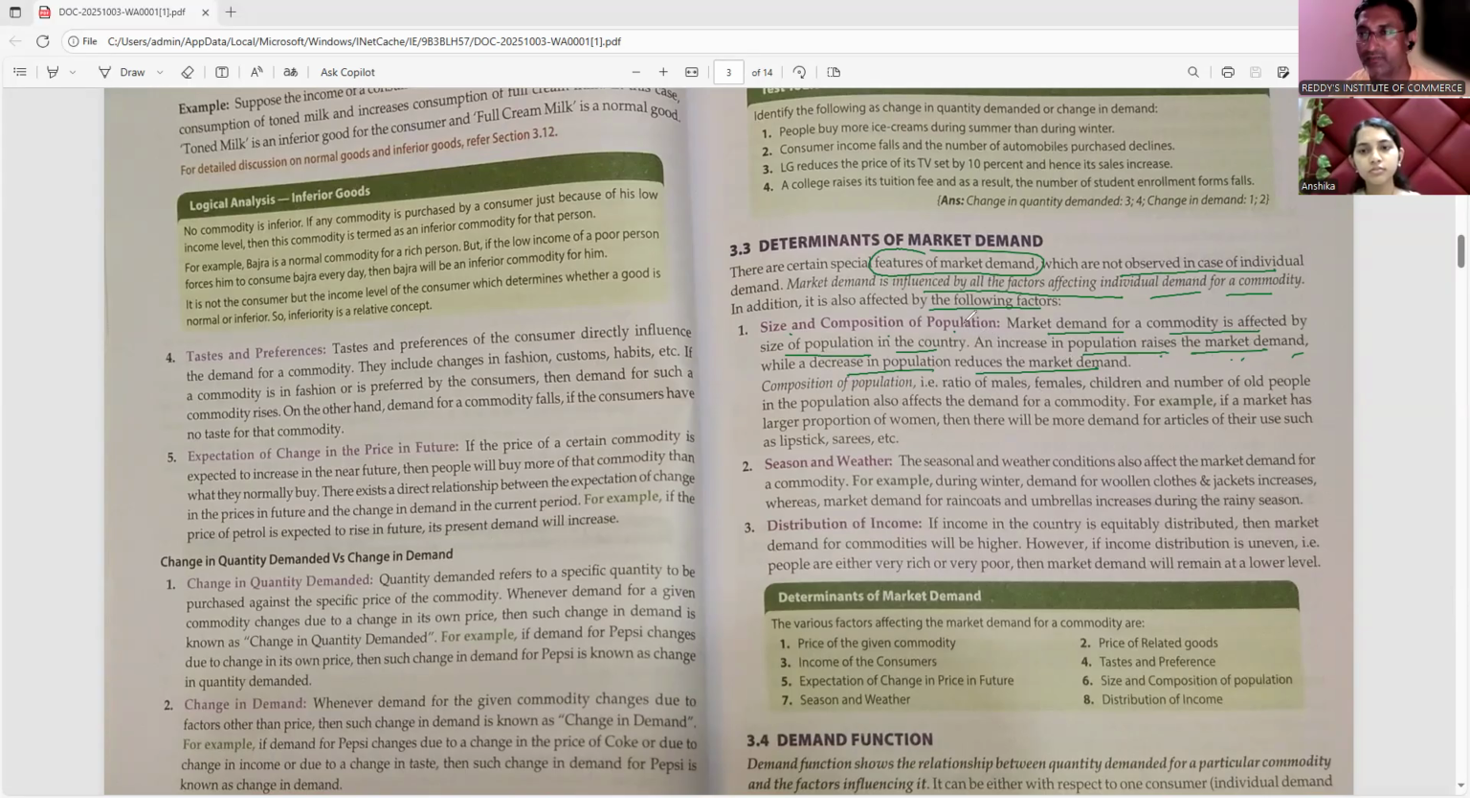Right? Now, what is the meaning of composition of population? That is the ratio of males, females, children, and number of old people in the population also affect the demand for commodity. Example, if a market has larger proportion of women, then there will be more demand for articles of use such as lipstick, sarees, etc. जिस एरिया में जो मार्केट रहेगा उसी का डिमांड वहीं पे रहेगा. ठीक है.